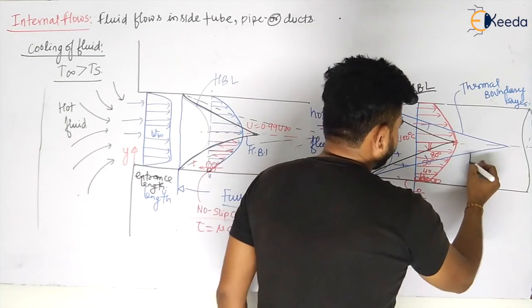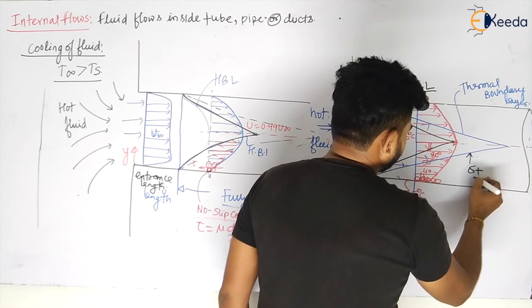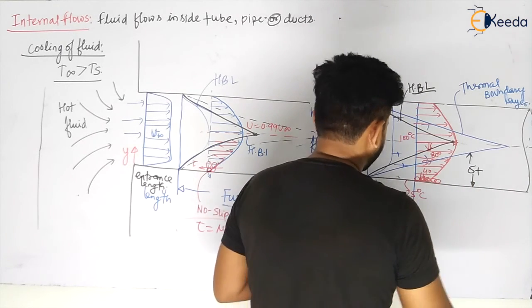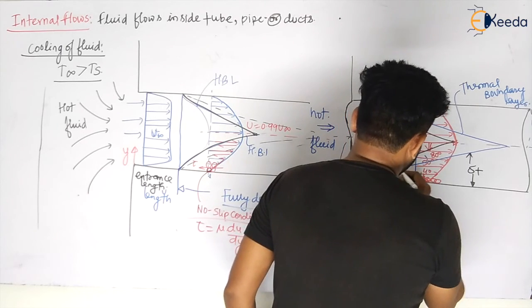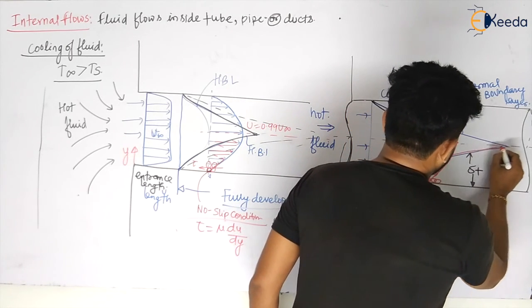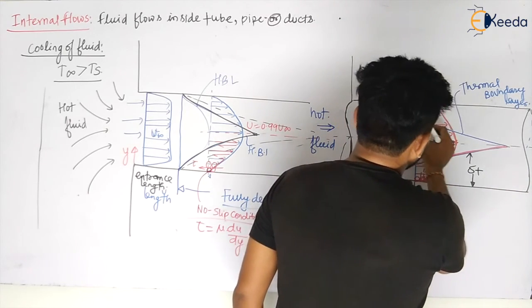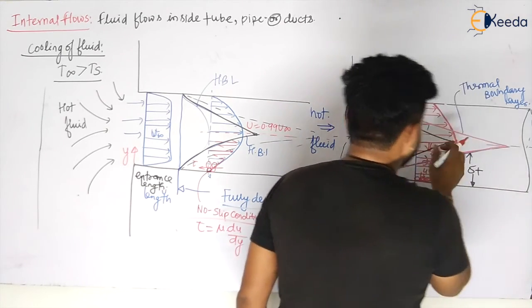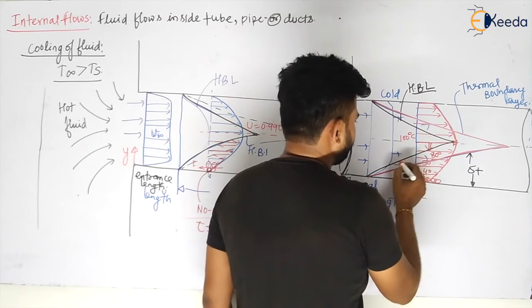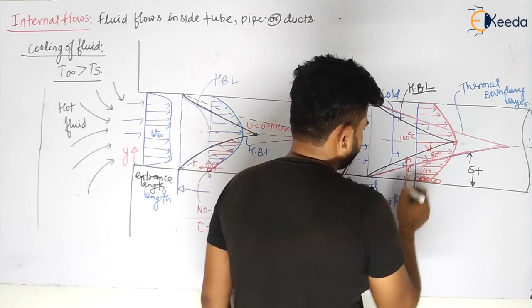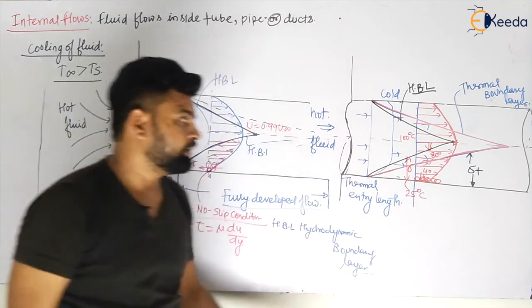That will be delta thermal, let us take it in red color so you will feel the concept. This is your thermal boundary layer. And for the black one, this is your hydrodynamic boundary layer, and you can calculate easily delta, that is the hydrodynamic boundary layer thickness.